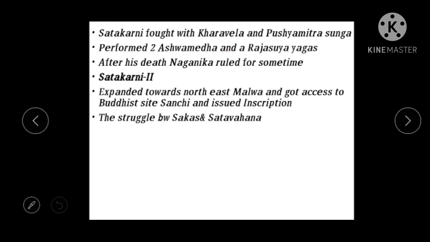We also see that Shatakarni the first fought with Kharavela. Kharavela was basically a ruler of Kalinga from the Chedi dynasty, who ruled in and around Kalinga, that is today's part of Orissa. Kharavela is said to have attacked places which were part of the Satavahanas, like Machilipatnam, Mushika Nagaram, and Ithunda Nagaram.